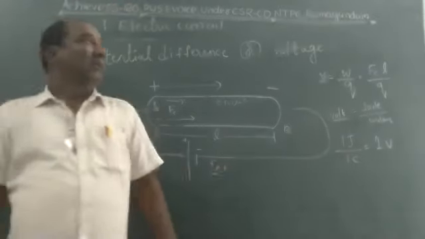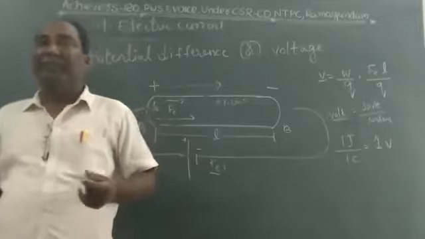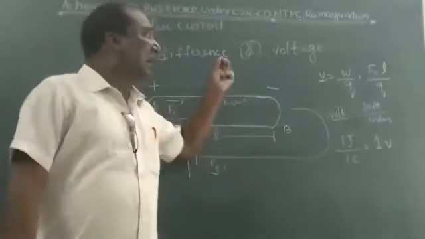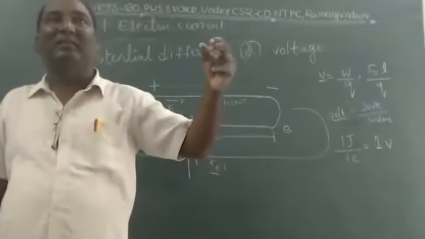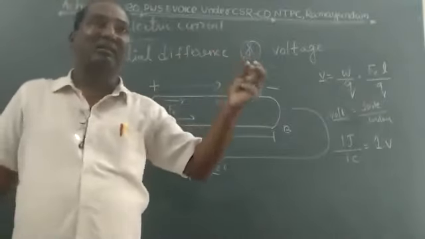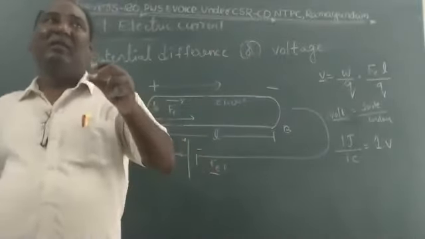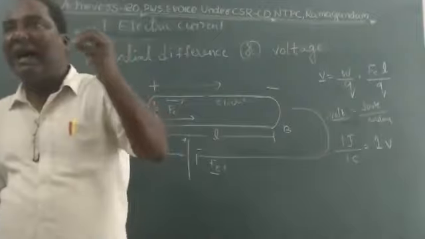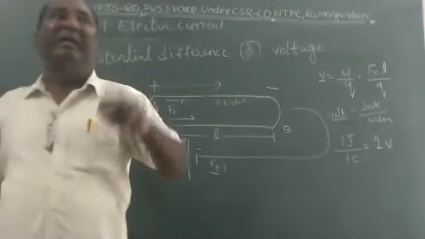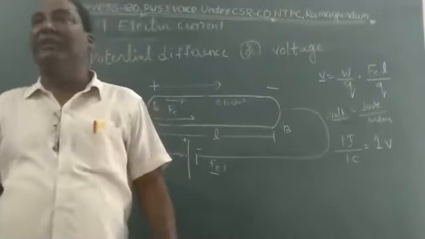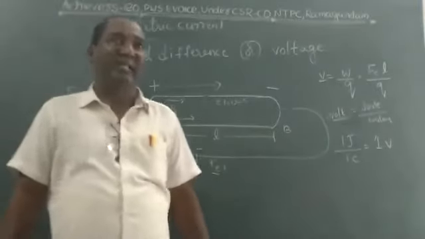And drift speed. The electrons in a conductor move with a constant average speed. It is called drift speed or drift velocity.